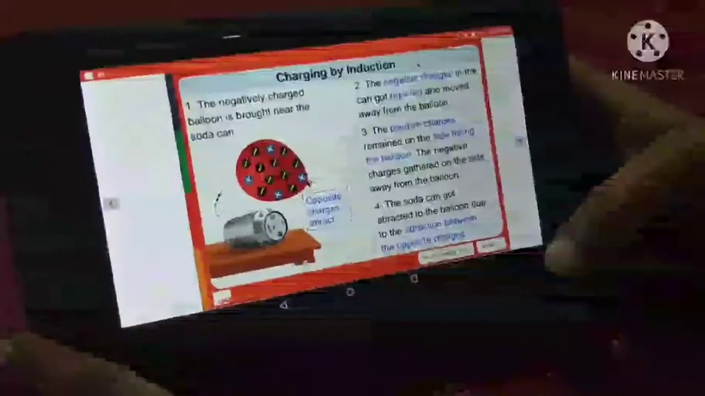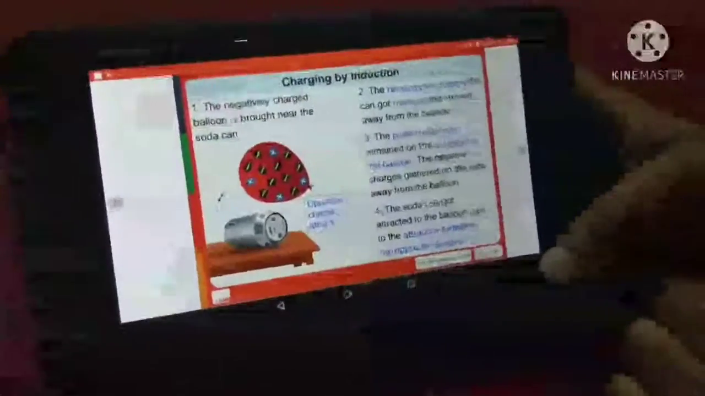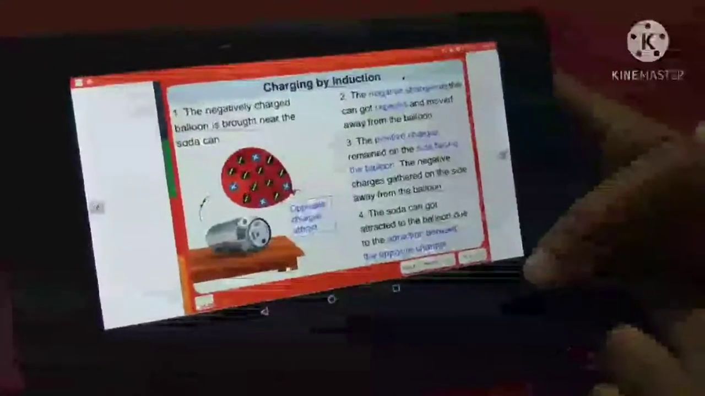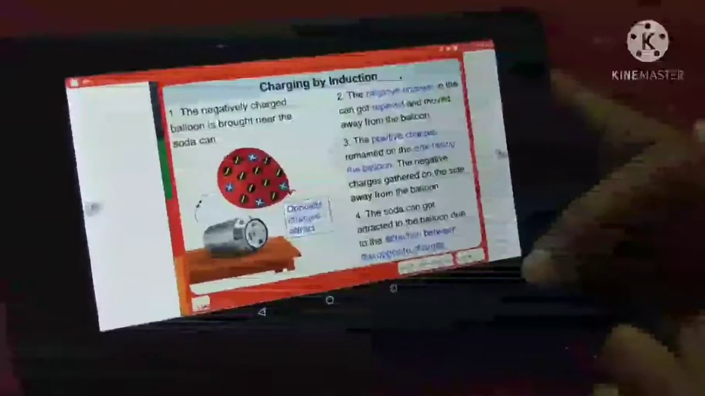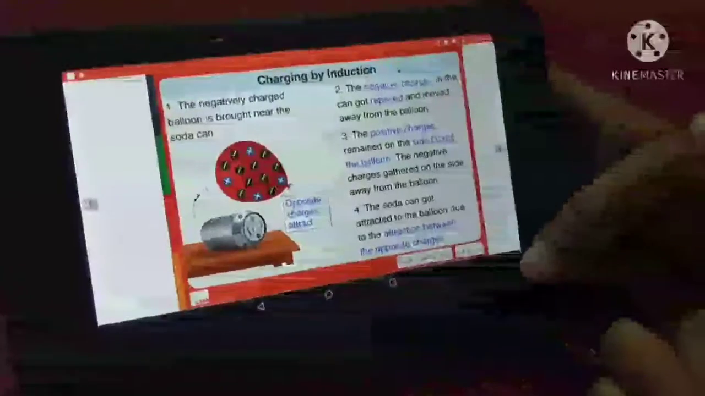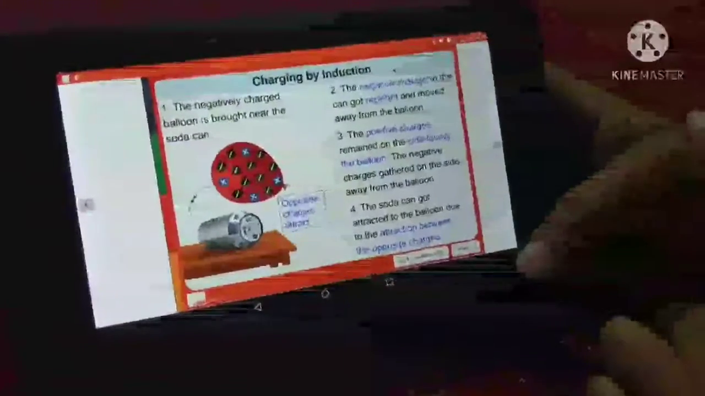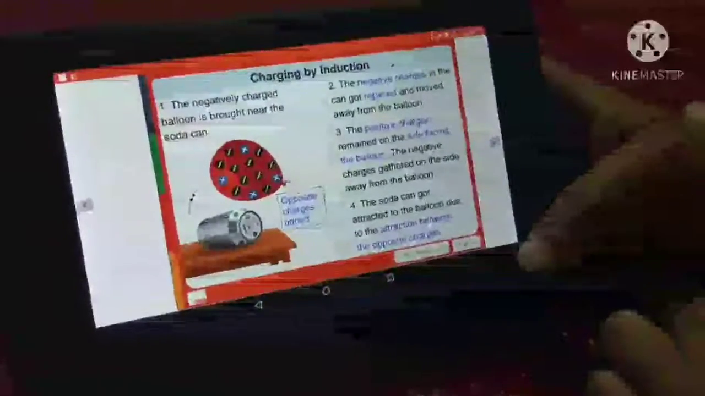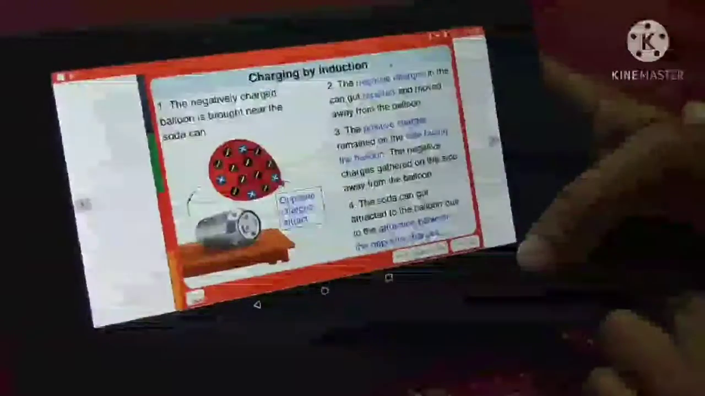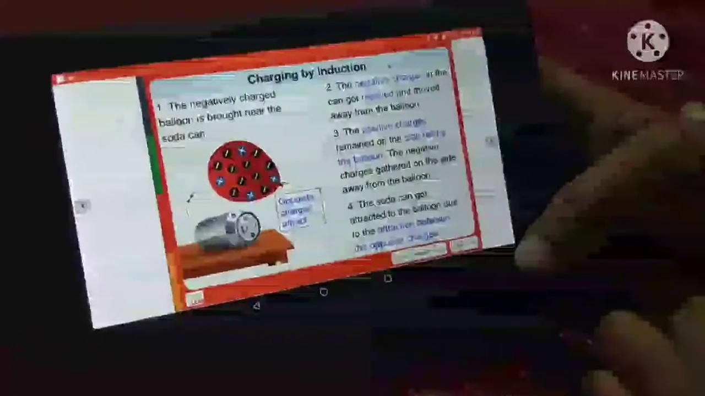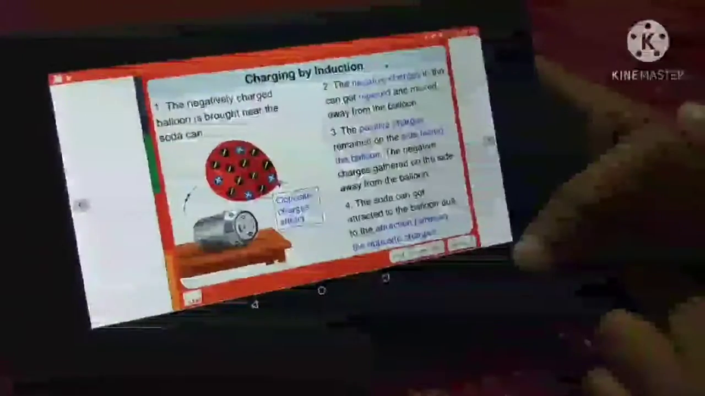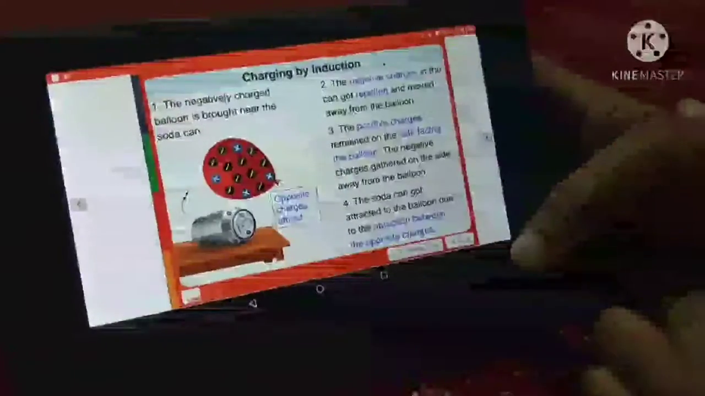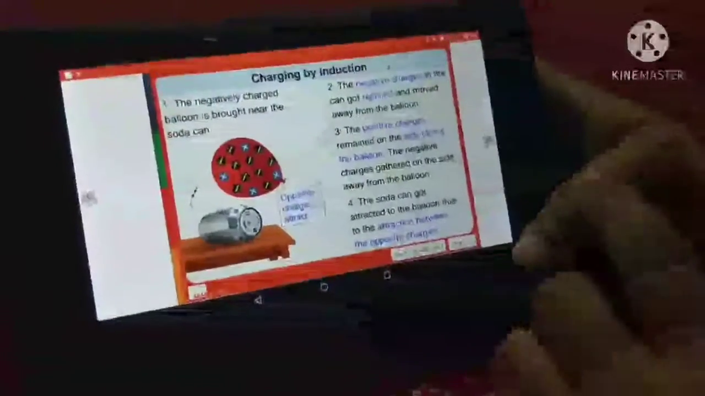So, how is charging by induction done? The negatively charged balloon is brought near the soda can. The negative charges in the can got repelled and moved away from the balloon. The positive charges remained on the side facing the balloon. The negative charges gathered on the side away from the balloon, and the soda can got attracted to the balloon due to the attraction between the opposite charges.